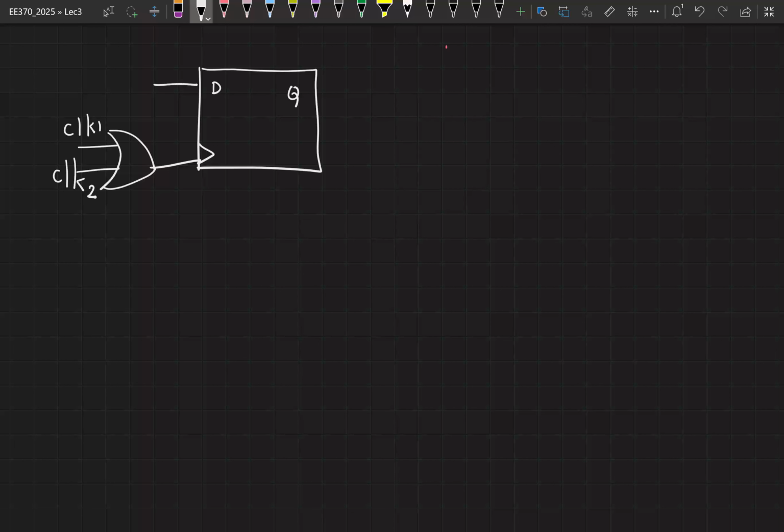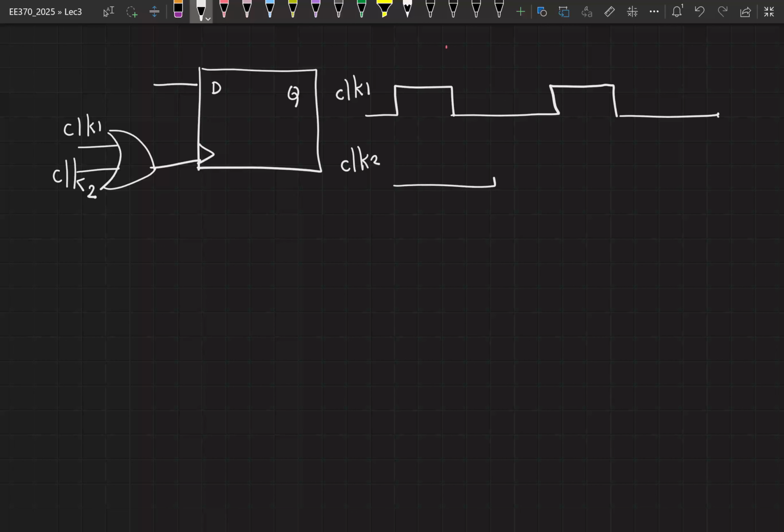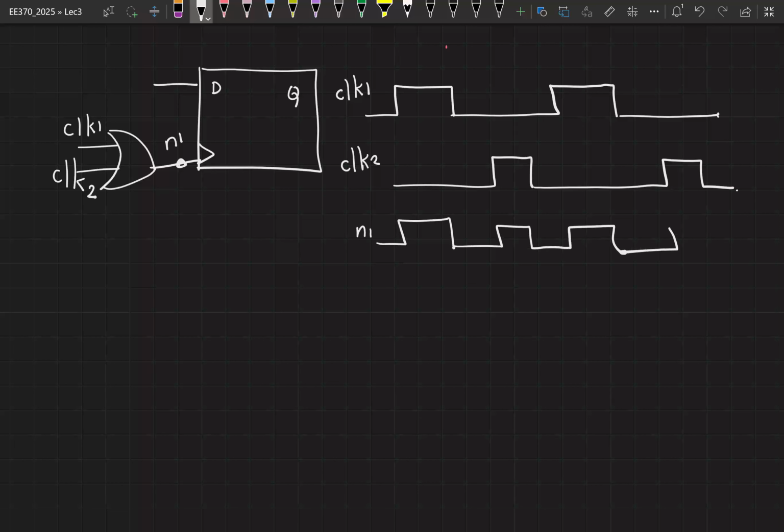I'm sure when this question was asked, the assumption is you have one clock like this. Let's say this is your clock 1, this is clock 2, and the second clock edge is like this. Therefore, at this node, let me call this N1, the output is going to look like this. If you write a Verilog code with posedge of clock 1 or posedge of clock 2, this will not get implemented. The tool is directly going to tell you that it is not synthesizable.